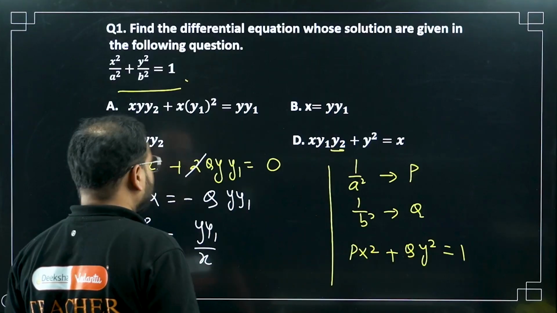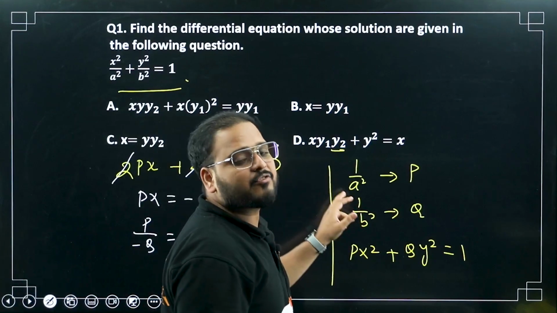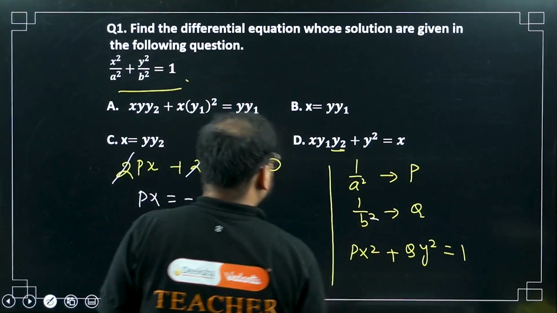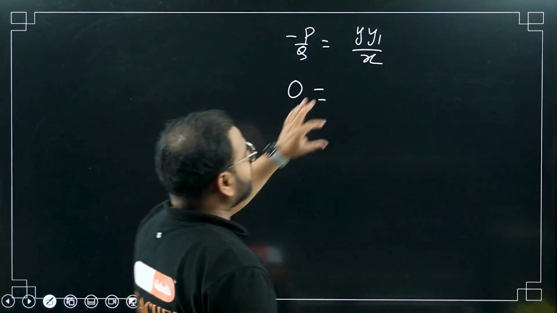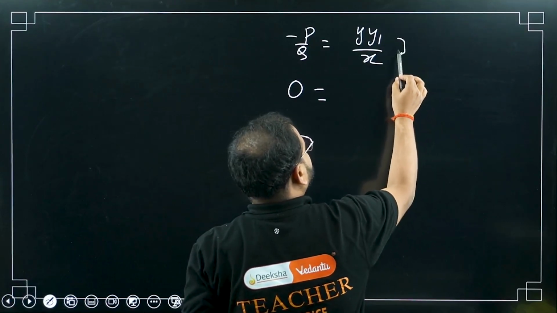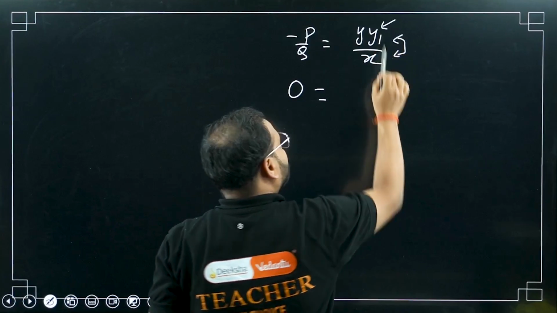How come, sir? Please check. 1 by a square. If a is constant, 1 by a square is what? Constant only. Same goes with 1 by b square also. Check here. What about the right hand side? First of all, you check. There is a quotient rule, and then there is a product rule in the numerator also.